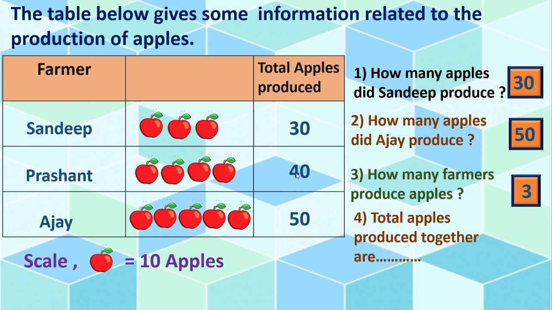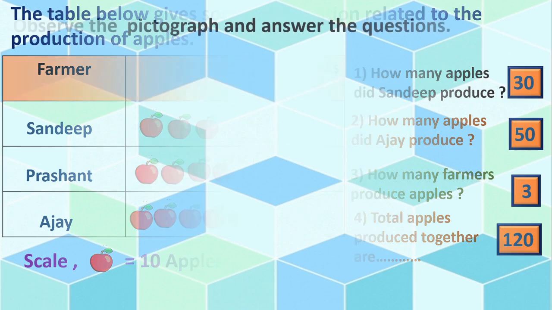Here 3 plus 4, that is 7. 7 plus 5, that is, yes, 120. Means total apples produced are nothing but 120. Got this, children? Okay, now we will move to the next sum.